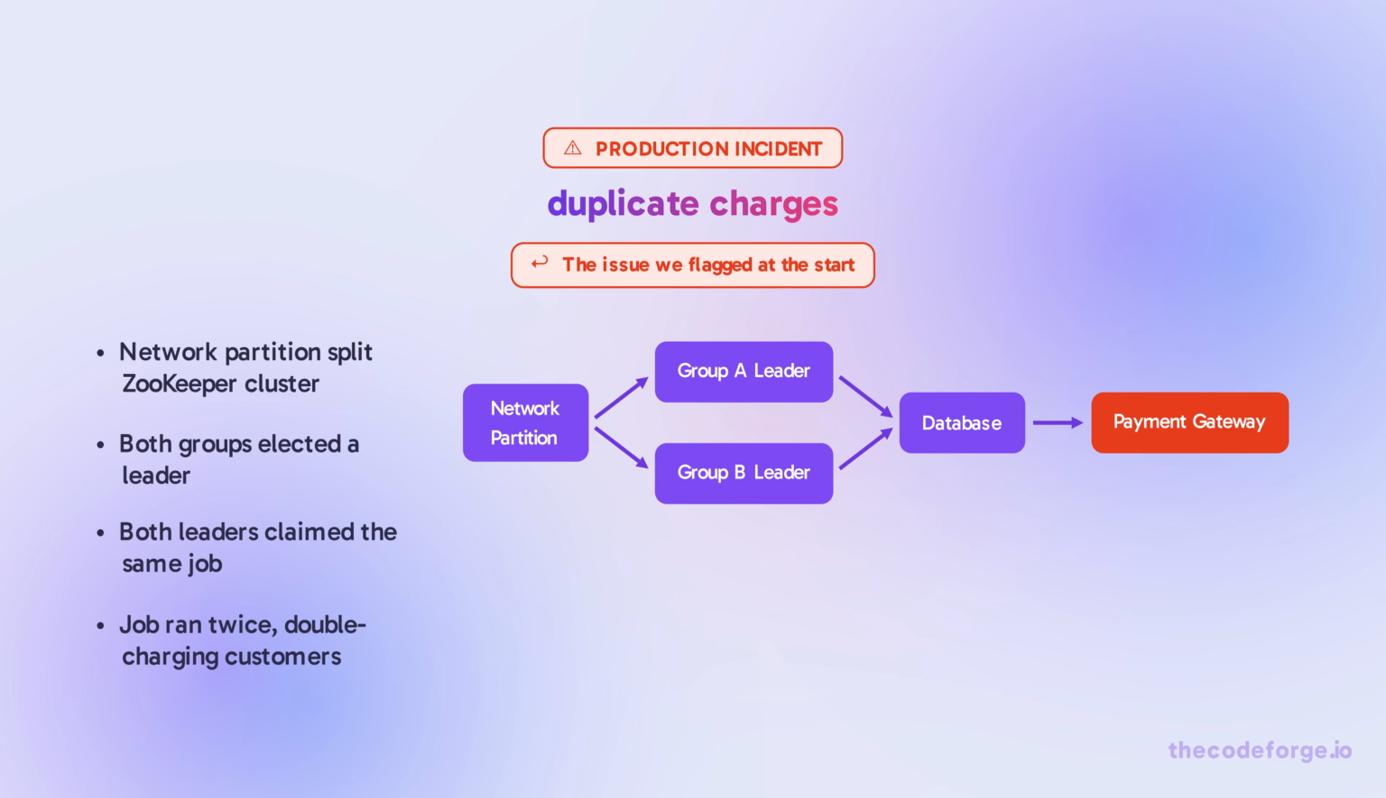Here's exactly why that happened. A network partition split the ZooKeeper cluster into two groups. Each group elected its own leader because they couldn't communicate. Both leaders saw the same pending jobs and claimed them. The job ran twice, double charging customers.